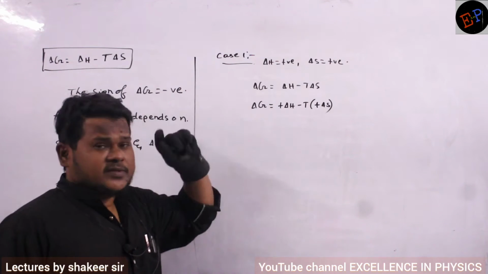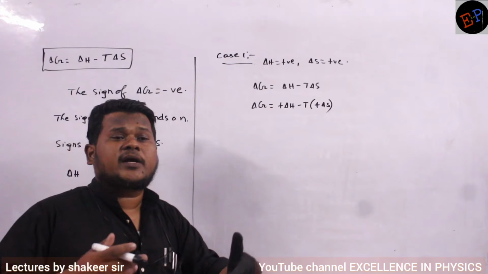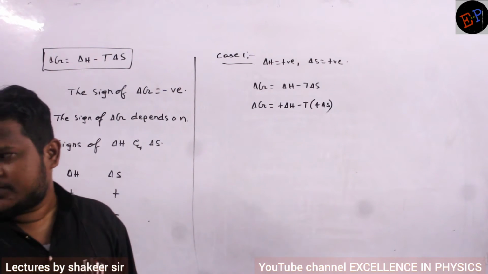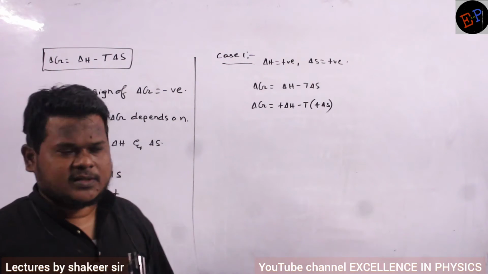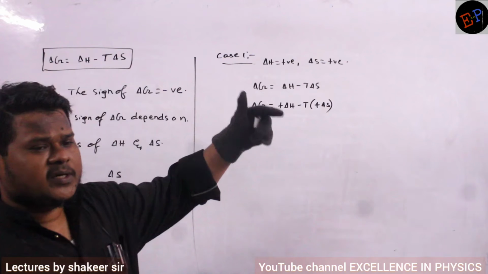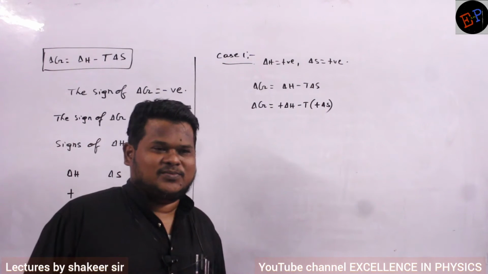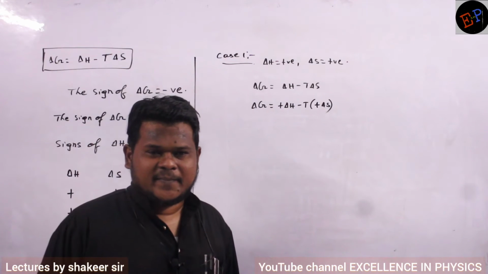Now by looking at this equation, can you say whether delta G can become negative or not? Because we want a negative value only, no? If delta G is negative, then only the reaction will be spontaneous. Are you able to understand? Can delta G become negative or not? No. It can become negative. In which condition can it become?